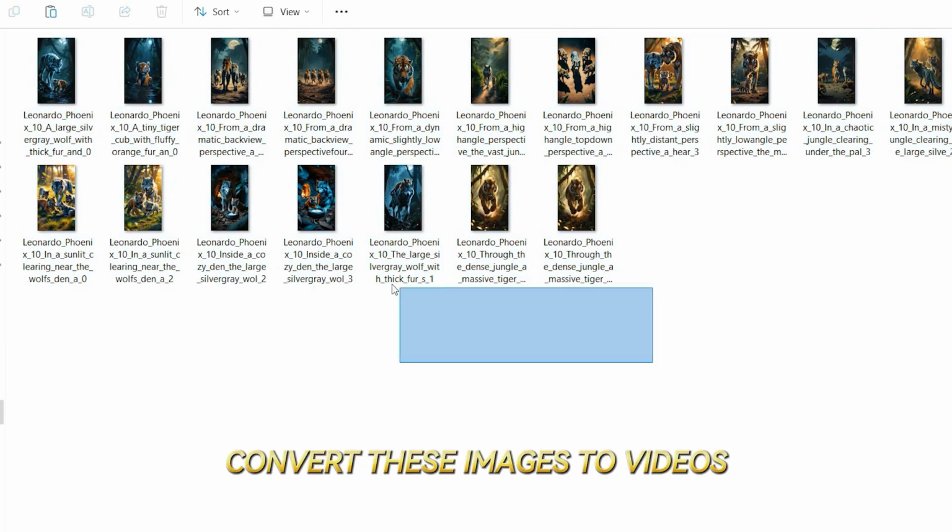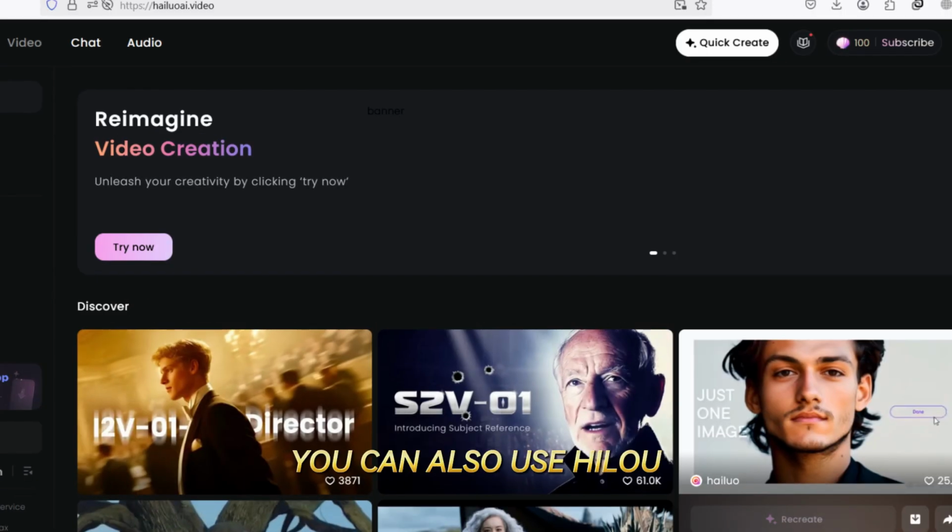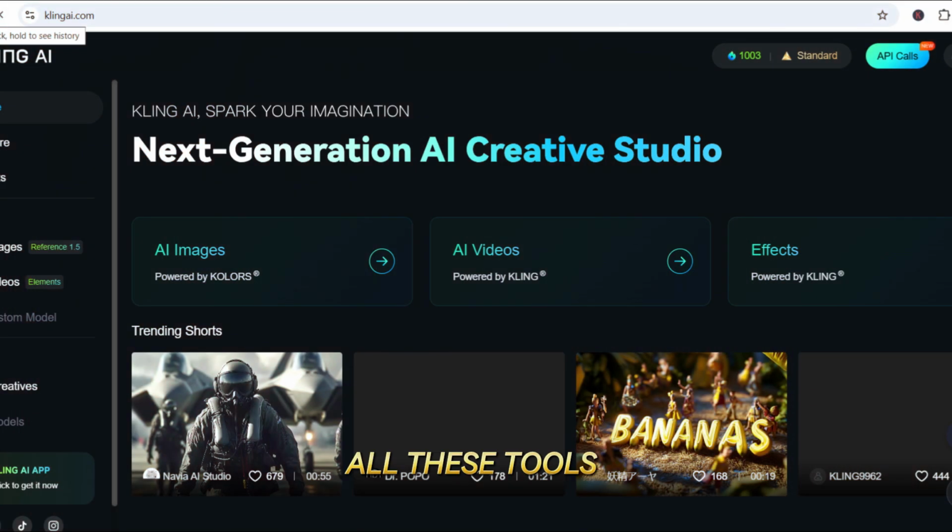Next step is to convert these images to videos. For video generation, I am going to use Kling AI. You can also use Hailuo or any other video generator that you have access to. All these tools offer free credits, so try different tools and use the one that works best.